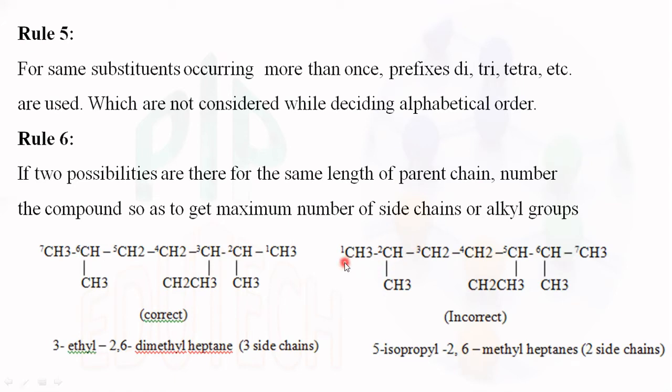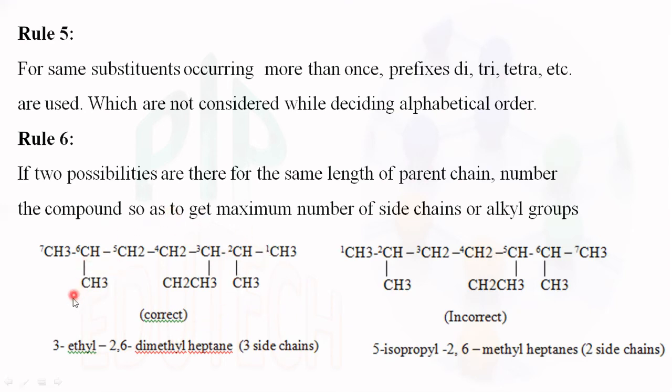When we number from left to right, second position methyl group, both are the same. Here also second position CH3. Here it is third position CH2 CH3, but here there is no substituent in the third position. The position moves to the fifth position, and the sixth position has a methyl group. So according to rule number 2 itself, this is wrong. So this one is correct.